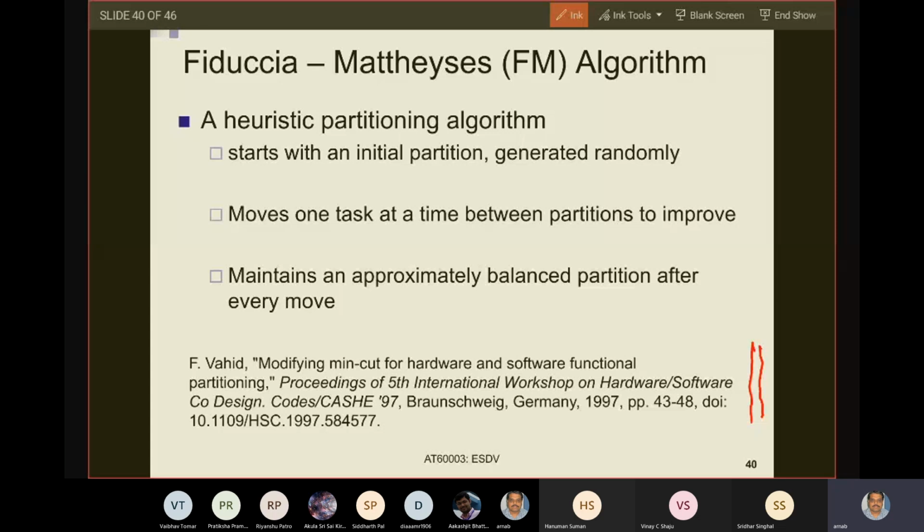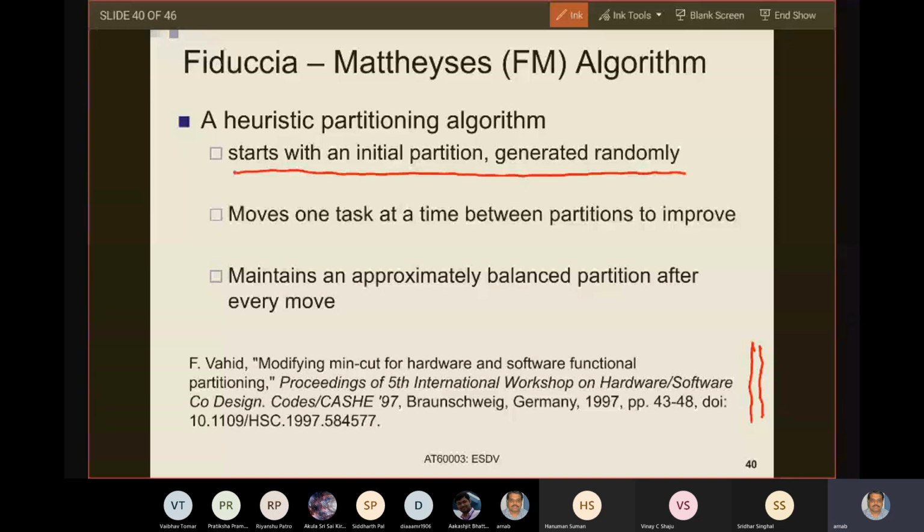The only way by which this algorithm can produce different results for the same problem is if you use a different initial random partition. So the point here is that this heuristic partitioning strategy starts with an initial, randomly generated hardware software partition.